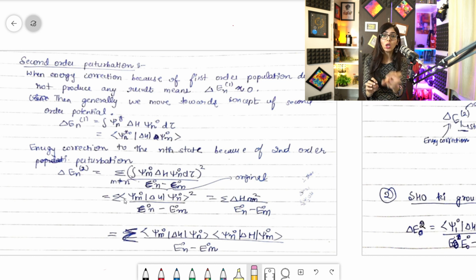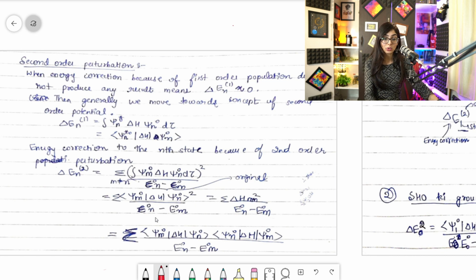If you know only the basic formula, they'll give directly ditto things, different combinations of states, 1 with 2, 1 with 3, 1 with 4. Just make the square like this and divide by En naught minus Em naught, and just add them till you reach the states which are given in the question. And just don't forget to make the square of the numerator in each possible combination, and then you'll get the final answer. That is how you'll do the question. I'll show you the question also, right? So let's see what happened.